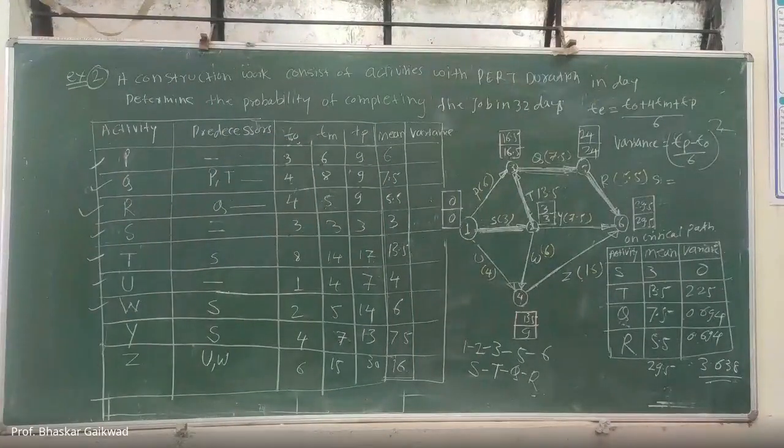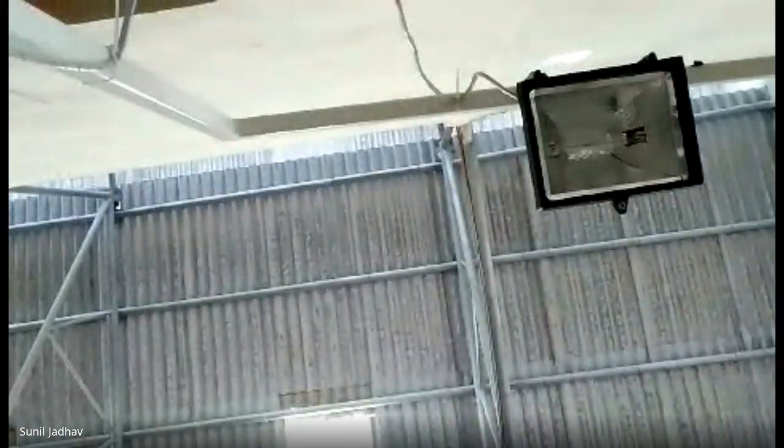So what is that formula? The statistical normal distribution formula: probability distribution is equal to x minus mu divided by sigma.